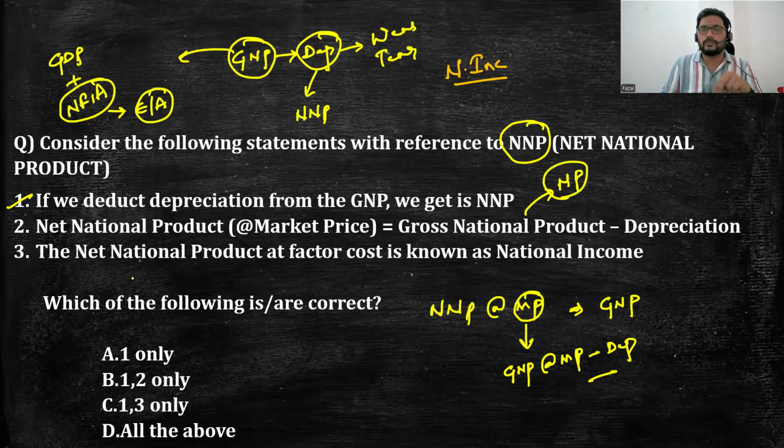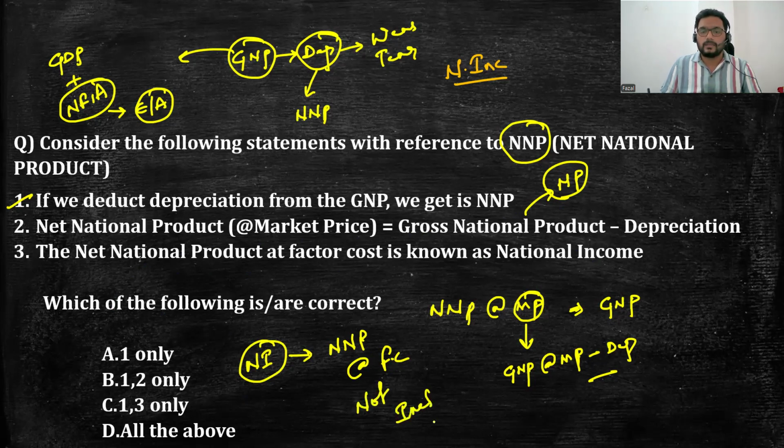Just to confuse, I have given you this statement: net national product at factor cost is known as national income. Generally for national income there are two cases we have to take. What NCERT is talking about, we have to consider. So national income is equal to the net national product at factor cost. That means we are not considering the market prices, so this is not inclusive of the taxes.